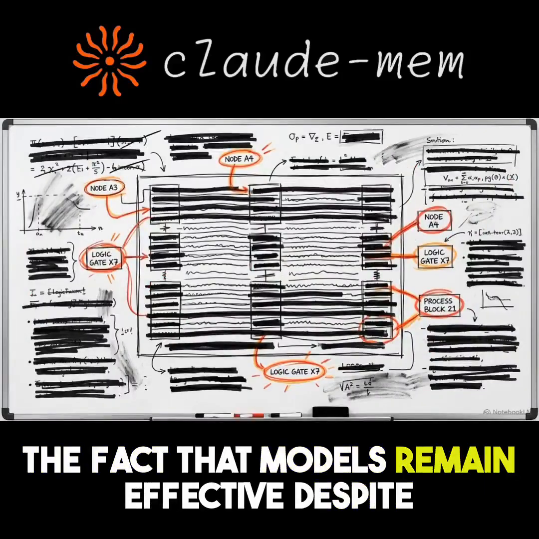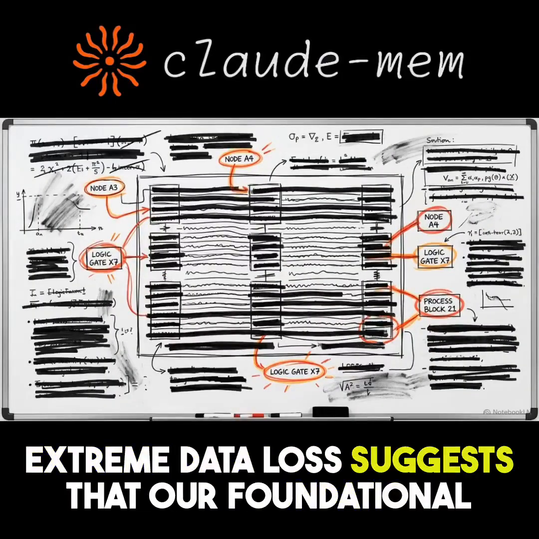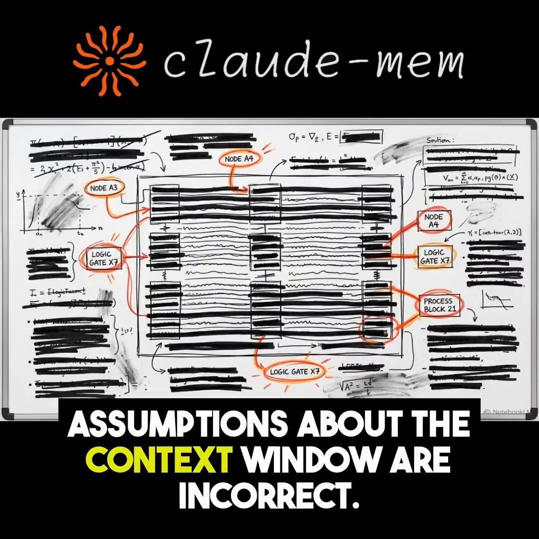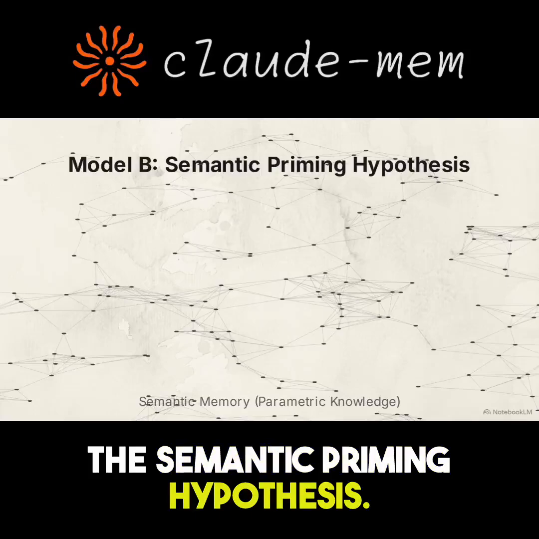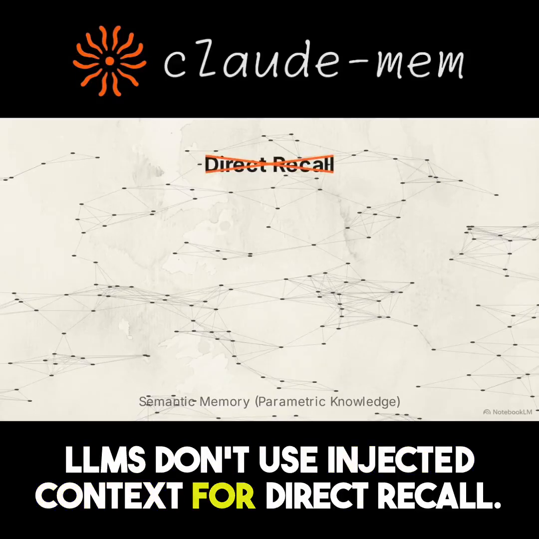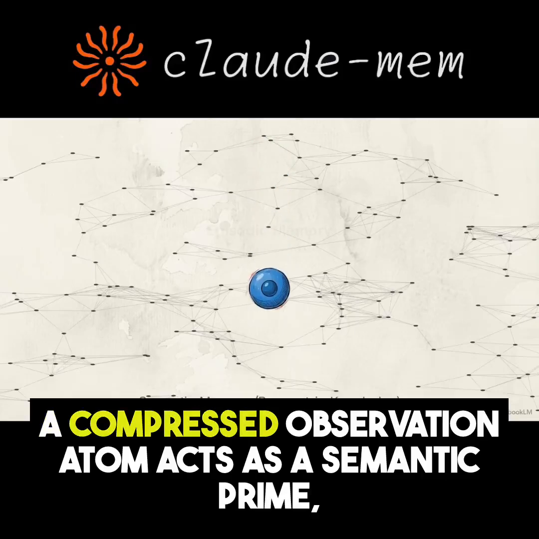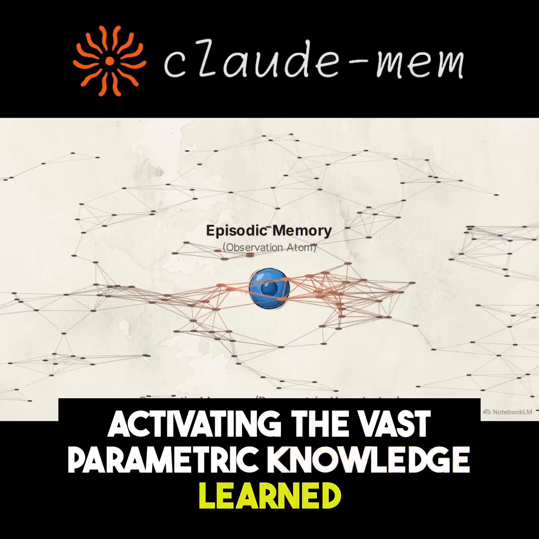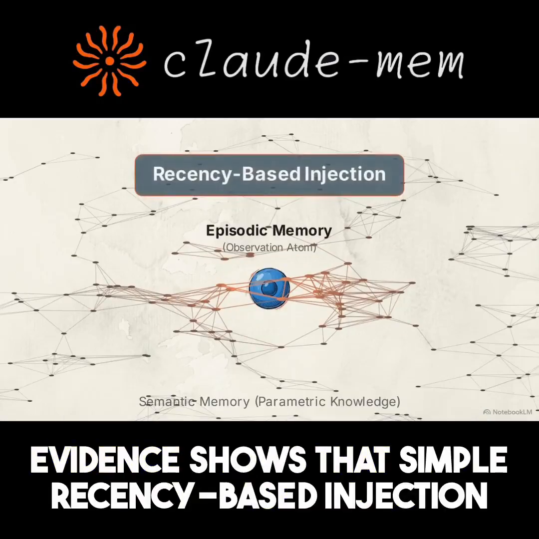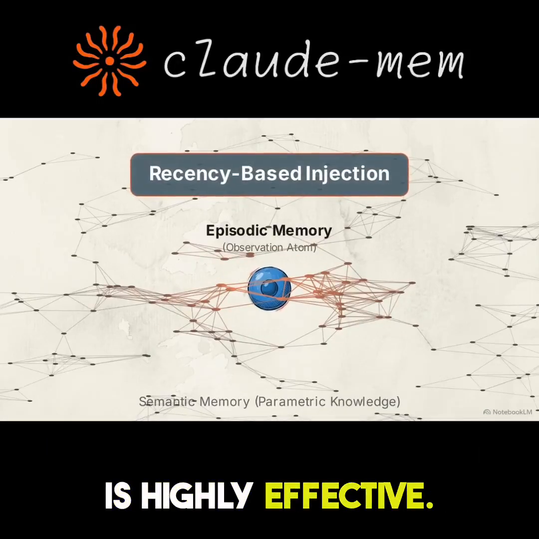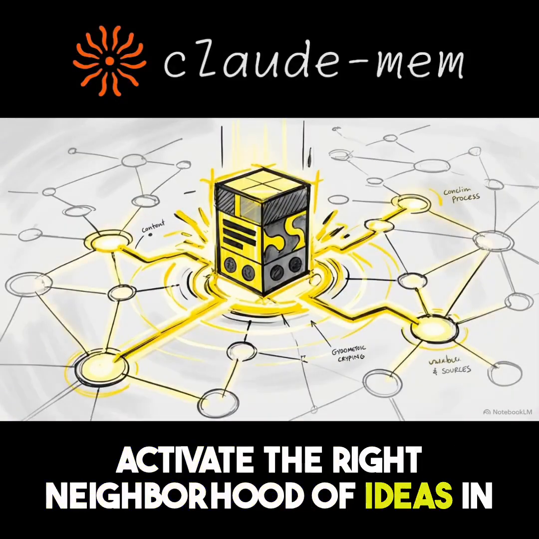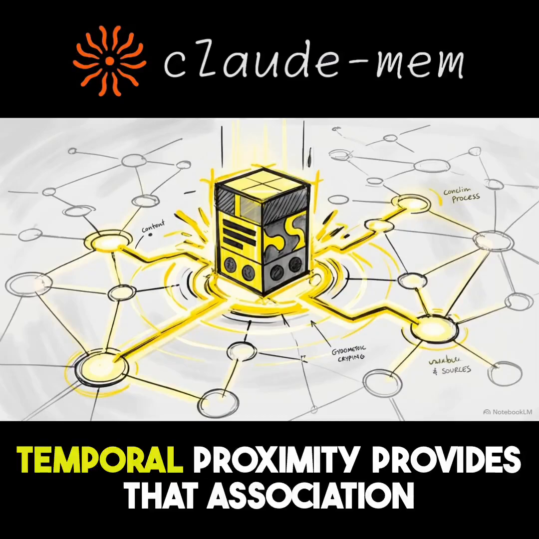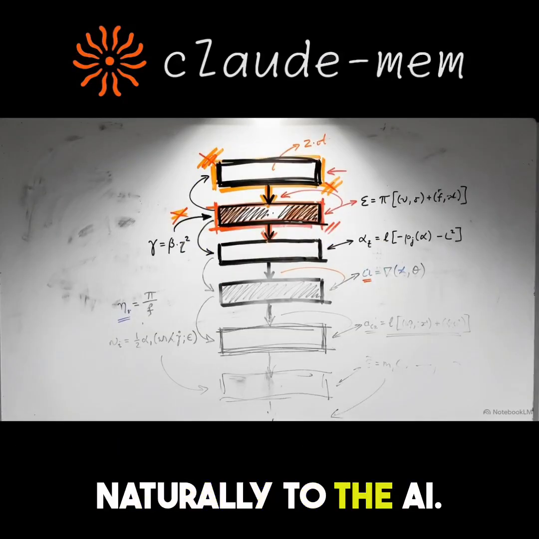The fact that models remain effective despite extreme data loss suggests that our foundational assumptions about the context window are incorrect. This leads to Model B, the semantic priming hypothesis. LLMs don't use injected context for direct recall. Instead, a compressed observation atom acts as a semantic prime, activating the vast parametric knowledge learned during training. Evidence shows that simple recency-based injection is highly effective. Under the priming model, the context just needs to be good enough to activate the right neighborhood of ideas in the model's latent space. Temporal proximity provides that association naturally to the AI.